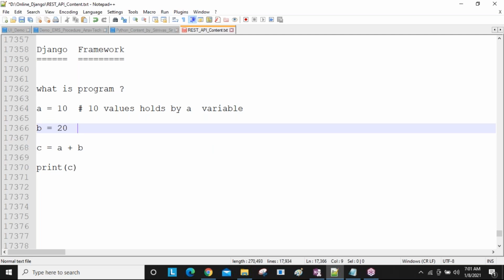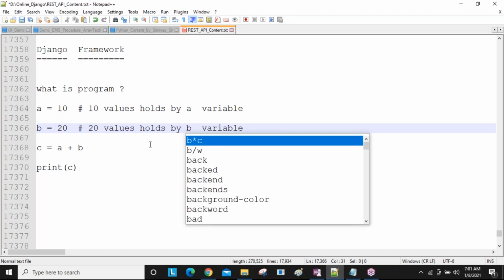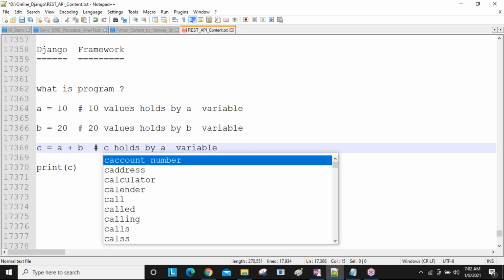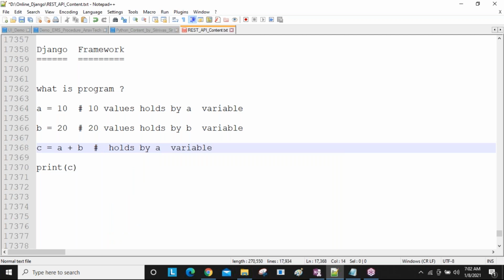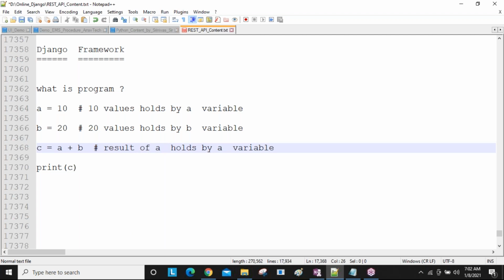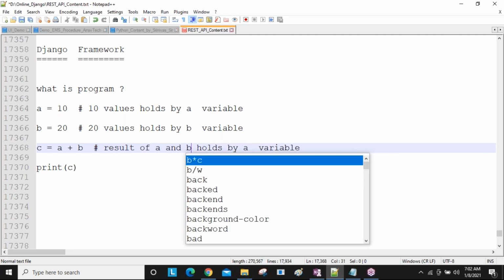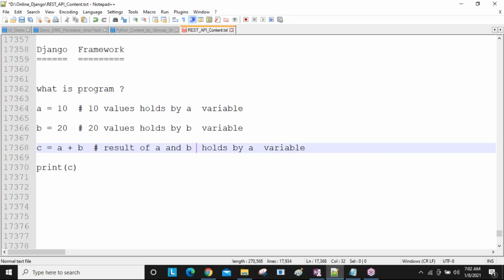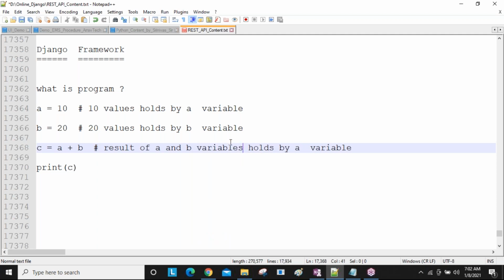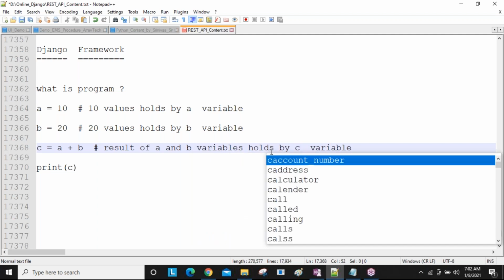Now the 20 value is held by the b variable, and next, the result of the a and b values is held by the c variable.